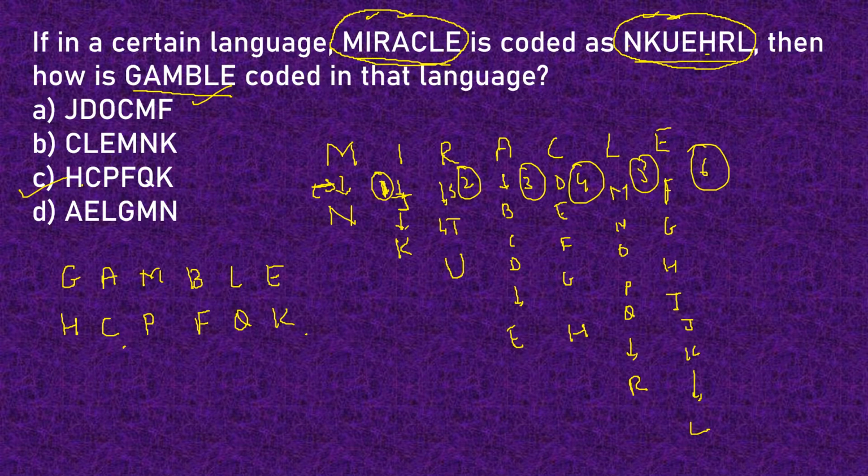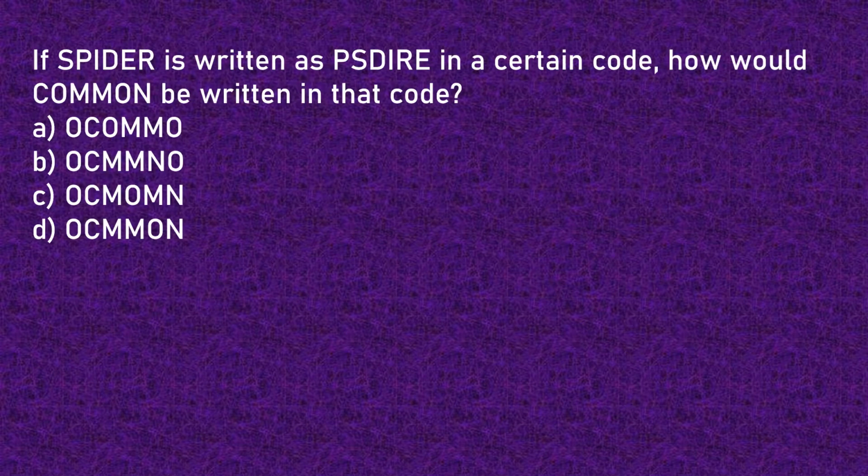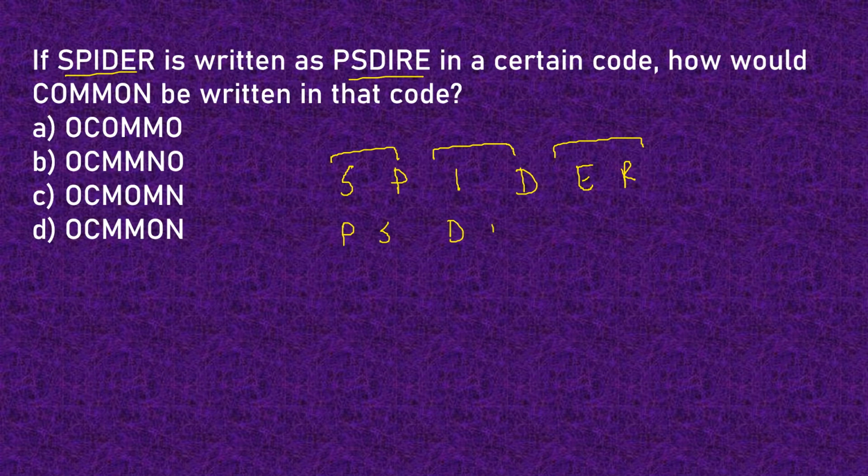So this was the first question. The second question. Spider is written as this in a particular code. This is very obvious by just looking at it. S, P, I, D, E, R. If we pair up two letters and we invert them, SP becomes PS, ID becomes DI, and ER becomes RE, and we get the code that is given in the question.